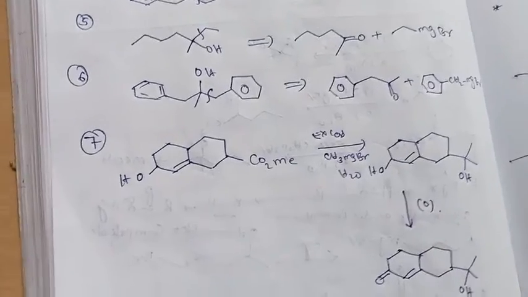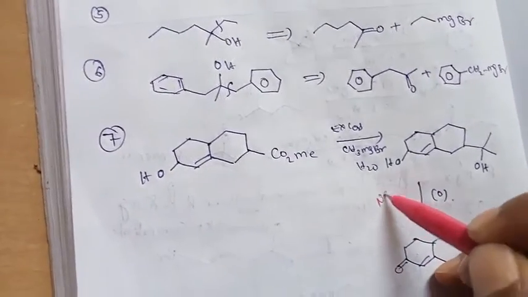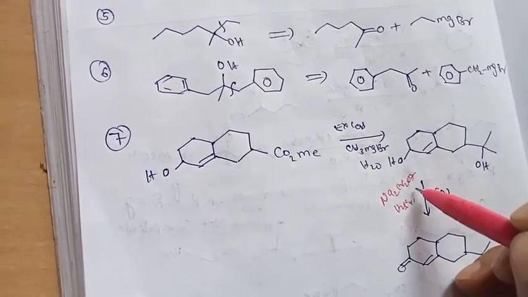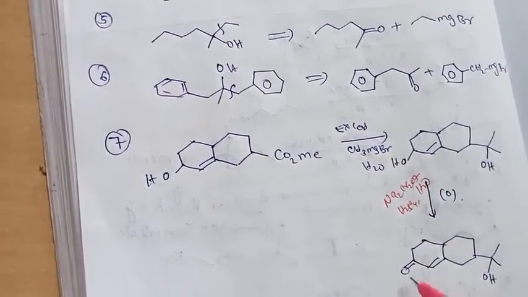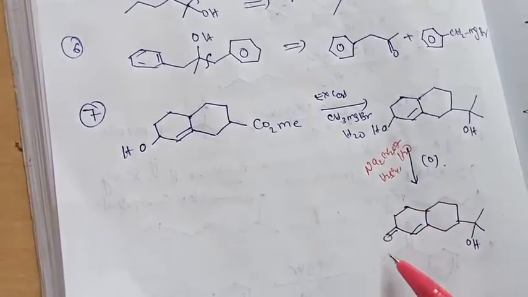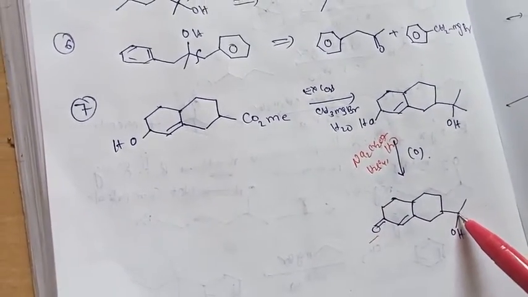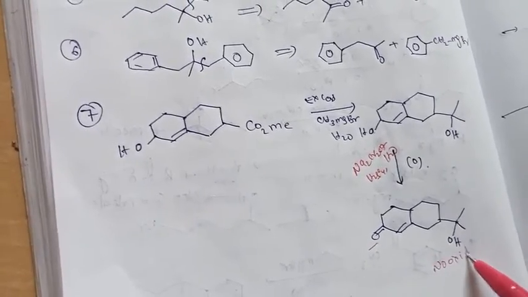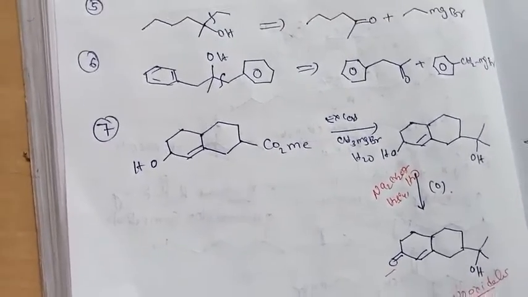By using an oxidizing agent like Na2Cr2O7 in acidic medium, followed by dialysis, this alcoholic group is converted into a ketone. But because this is the tertiary alcohol, there is no oxidation. Why? Because tertiary alcohols normally won't undergo oxidation reactions.